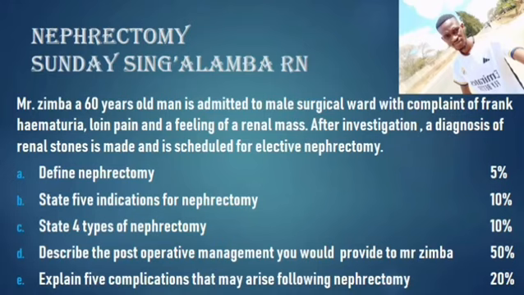Then the last type is bilateral nephrectomy. For bilateral nephrectomy, they remove both kidneys at the same time. That's bilateral nephrectomy. So these are the 4 types of nephrectomy.